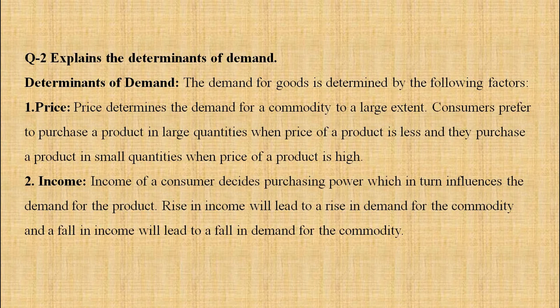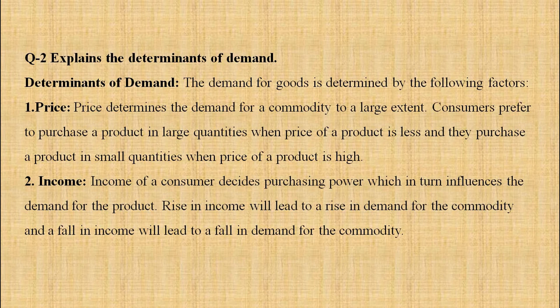Number 1, price. Price determines the demand for a commodity to a large extent. Consumers prefer to purchase a product in large quantities when the price of the product is less, and they purchase a product in small quantities when the price of the product is high. That we have discussed in the individual demand. That is, higher the price, lower the demand. Lower the price, higher is the demand. This is very simple.